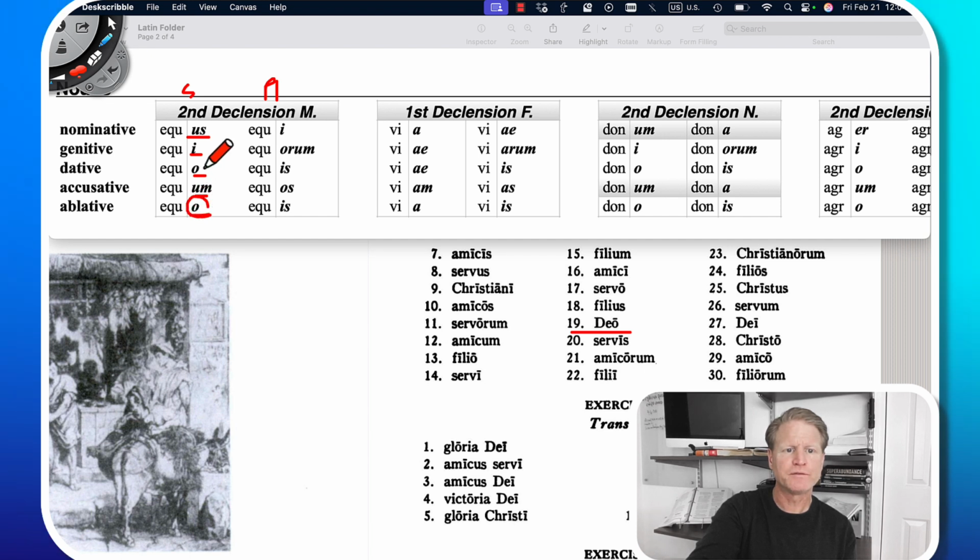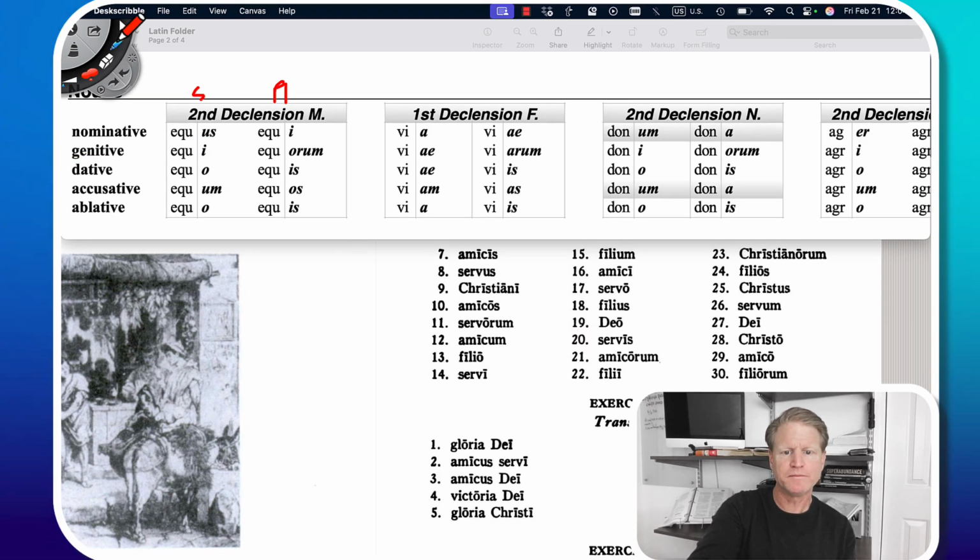It's either dative or ablative. I circled those in the wrong direction. But anyway, dative would be to God, and ablative by, with, or from God. And then right next to it, we actually have Deus, dei, dei, deo, deum, deo. Right next to it, and number 27, we have dei, and this means of God in the genitive singular.